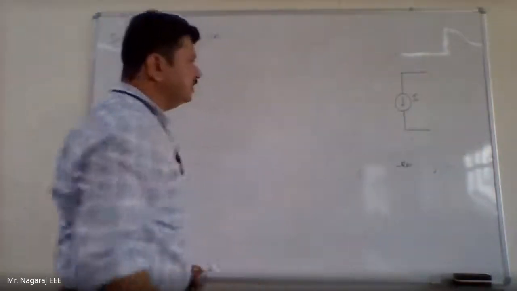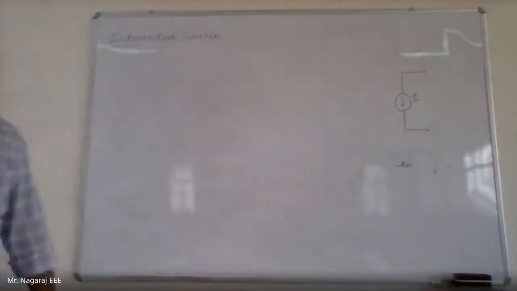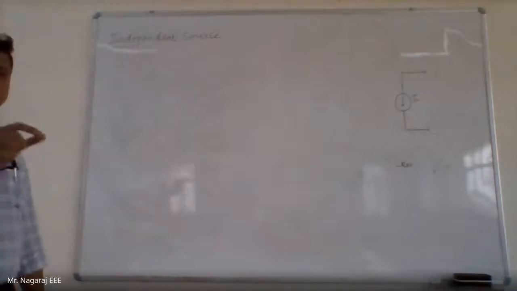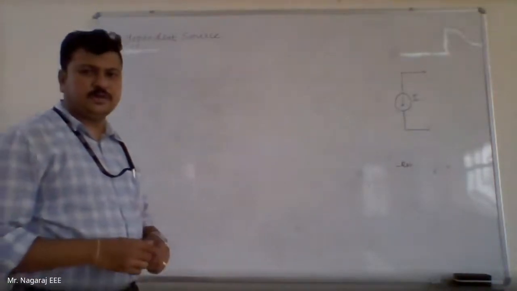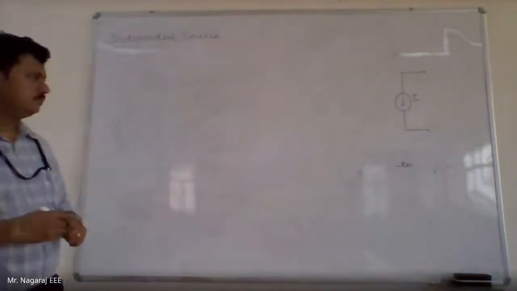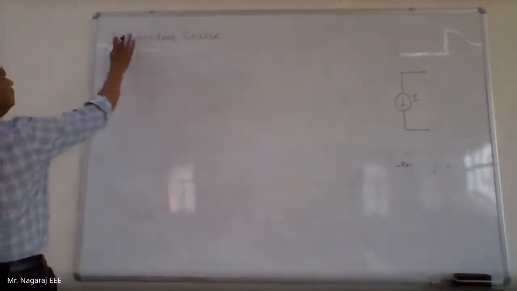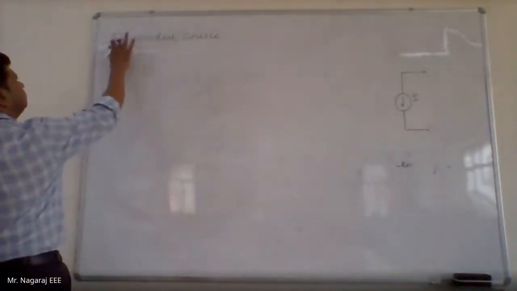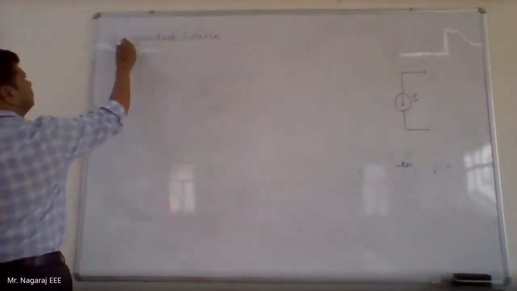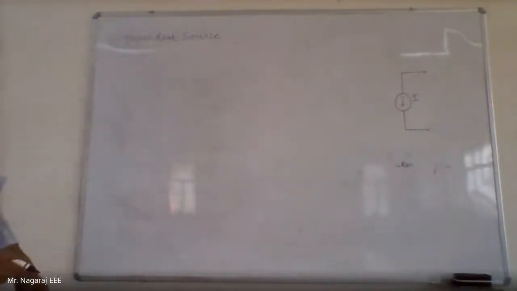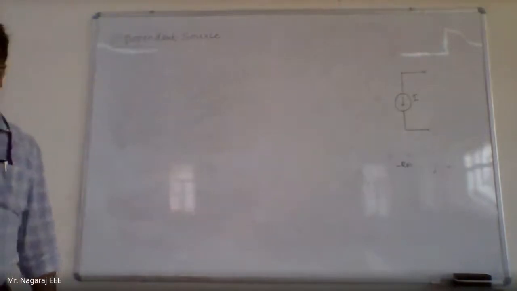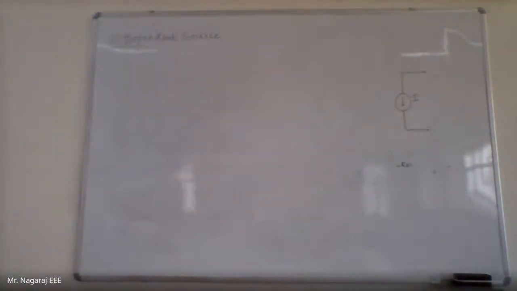The control parameter is the quantity upon which the value of that source depends.